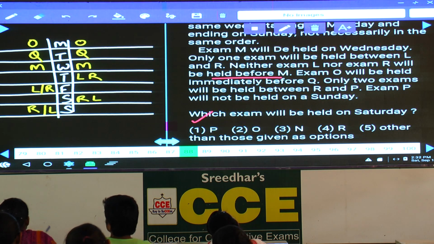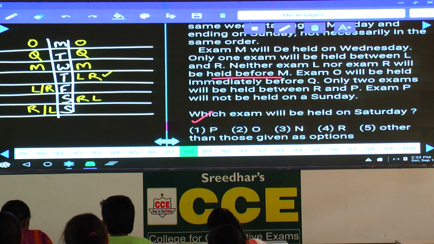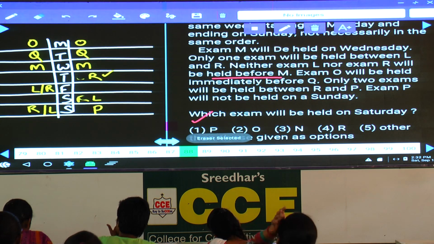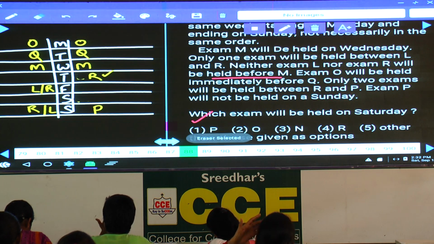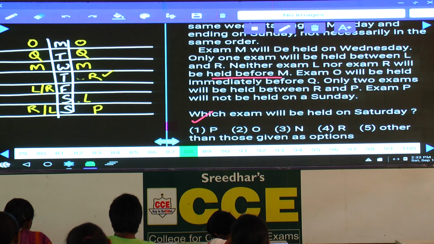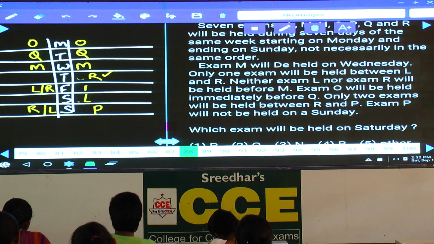And next one, only 2 examinations will be held between R and P. Now between R and P there must be exactly 2. As R is here, P must be here. As R is here, hence R cannot be on Saturday, hence L must be on Saturday. Then what is left over here? Yes, tell me what is the element left over? N. N must be on Friday.